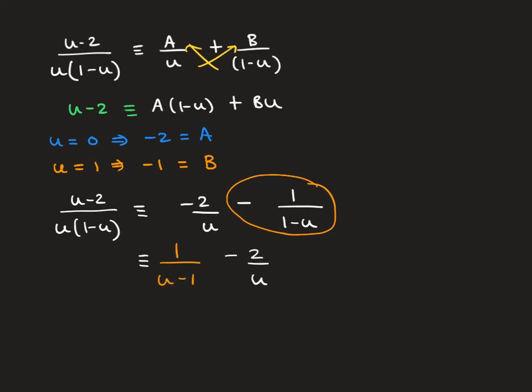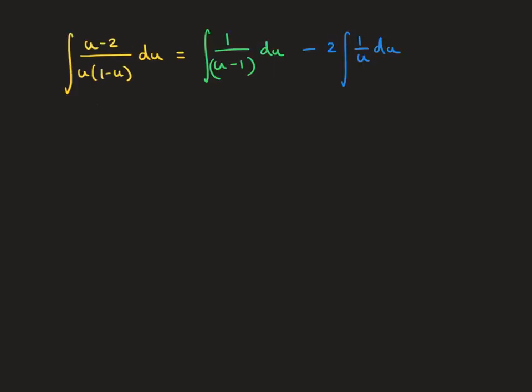And this will make the integration that little bit easier. So here is the result. We've got to do the integral of both of these parts here. So this is going to give me ln mod u minus 1, and here I'm going to simply get minus 2 ln mod u plus a constant of integration at the end.